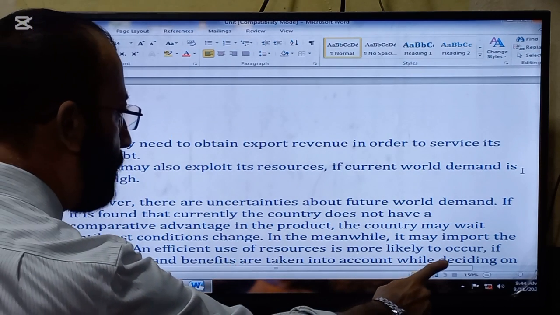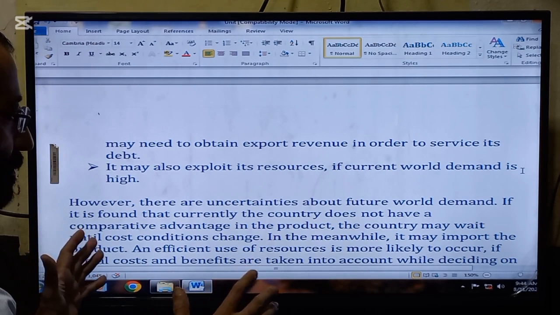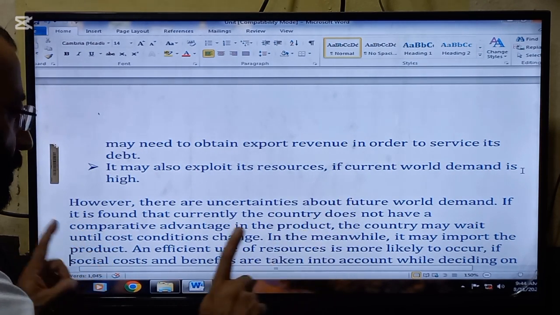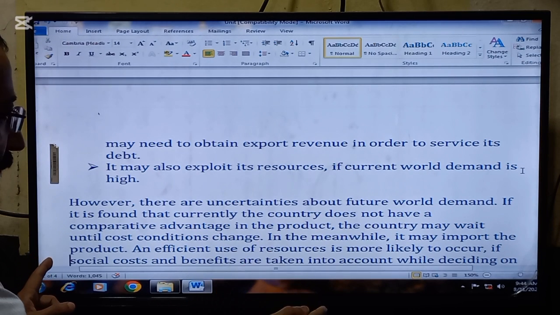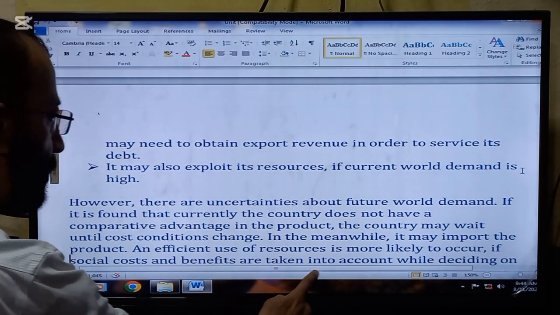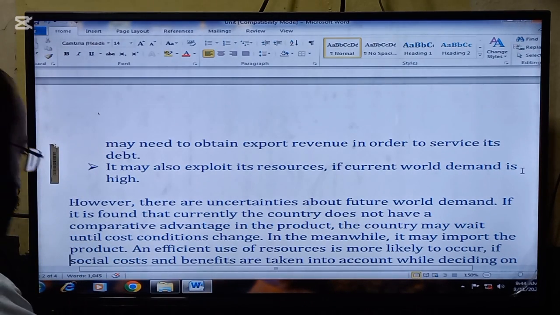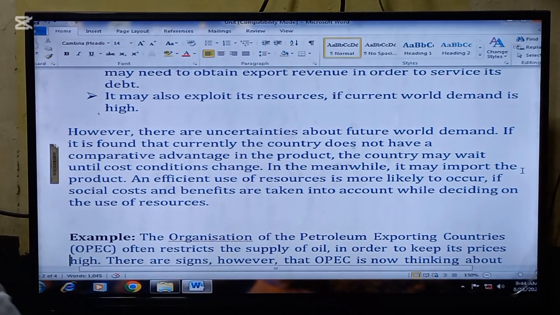In the meanwhile, it may import the product. Because the product is expected to be of high demand in the future, it should be conserved for the time being, and the need should be fulfilled by importing a small amount of the product. An efficient use of the resources is more likely to occur if social costs and benefits are taken into account while deciding on the use of the resources.